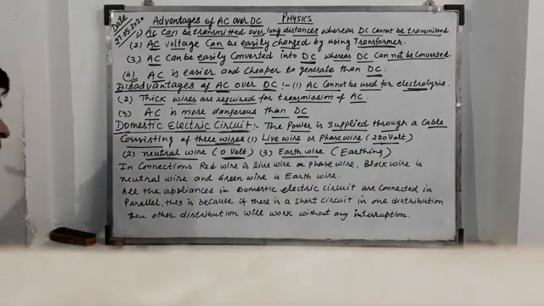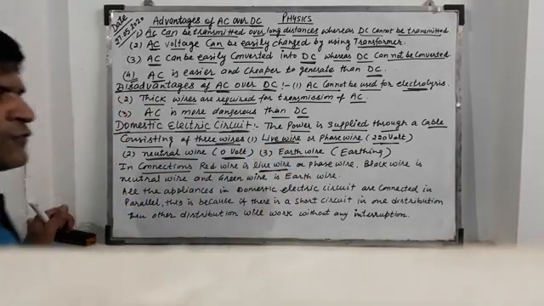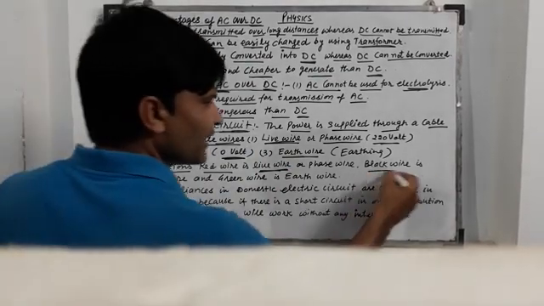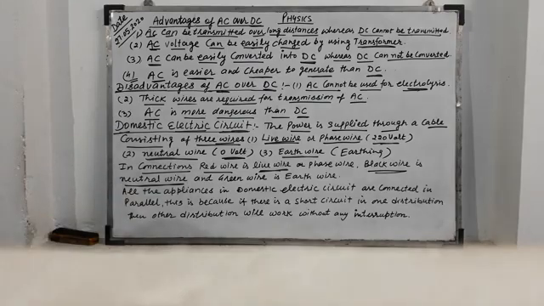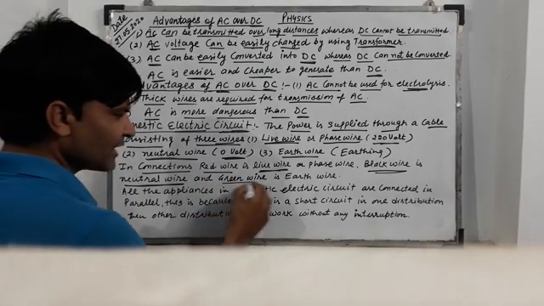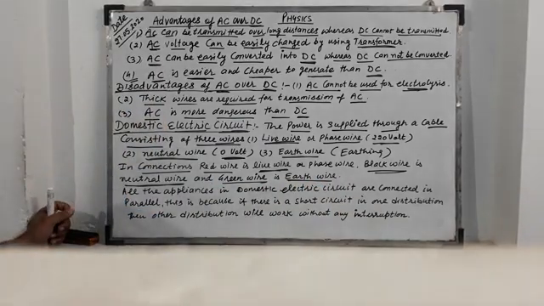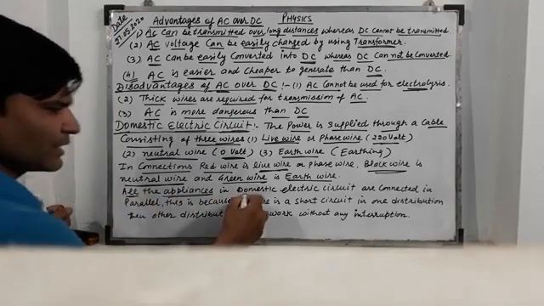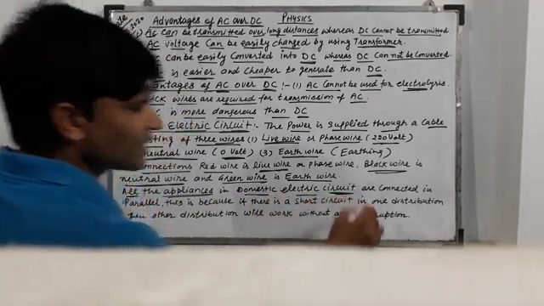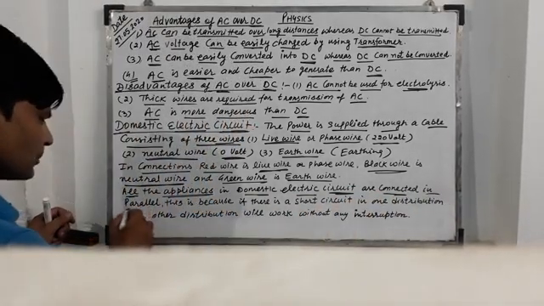In connections, the red wire is the live wire or phase wire. The black wire is the neutral wire. And the green wire is the earth wire. Now, all the appliances in a domestic electric circuit are connected in parallel.